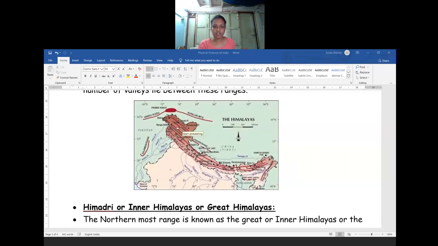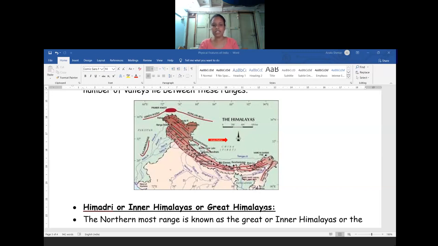Okay, so in this picture, we can see how the Himalayan ranges are covered, from the western part to the eastern part. From the Indus river to the Brahmaputra river, we will see the ranges of the Himalayan mountains in our country. We will also learn in detail about the Himalayas in three parts. One is Himadri, second one is Himachal, and third one is Shivalik.